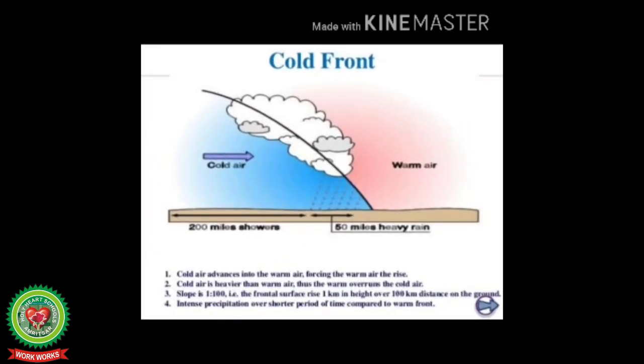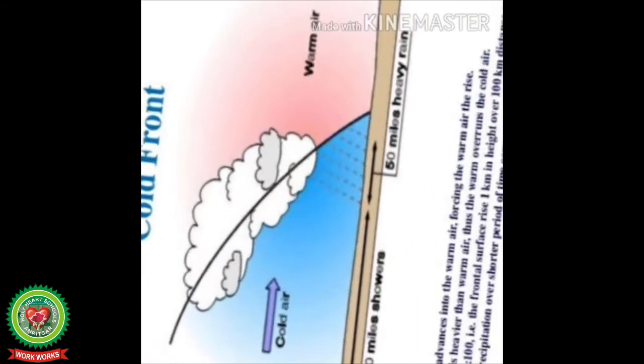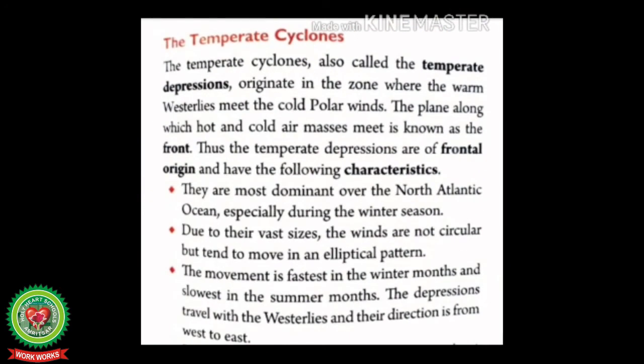What is a front? Students, normally air masses of different densities do not mix easily and try to retain their identity as far as temperature and moisture are concerned. The contact line between air masses of different properties is called a front. Come back to the reading again.